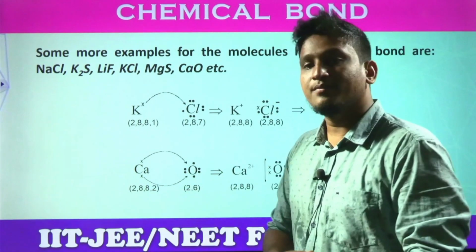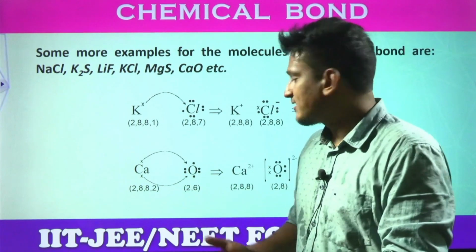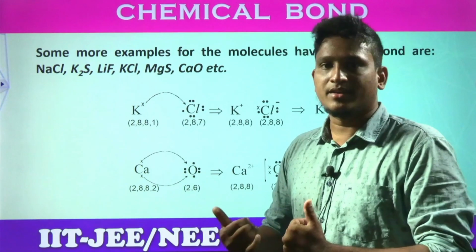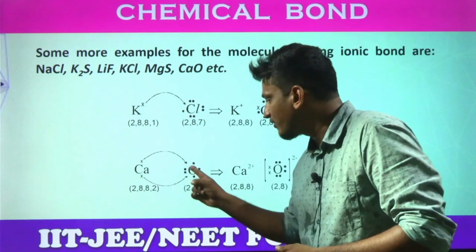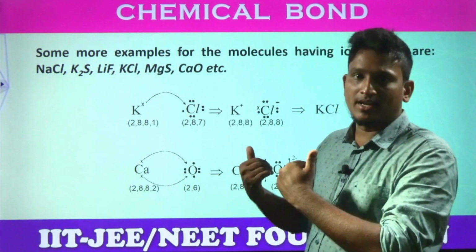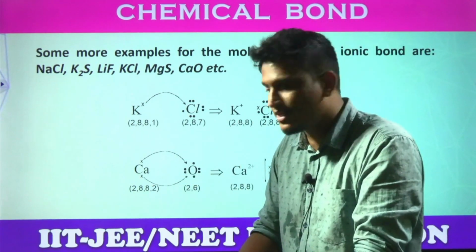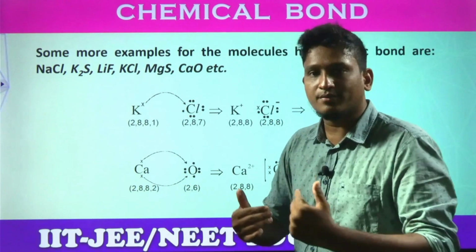And oxygen configuration is 2s2, 2p4. 6 electrons are there. It is better to gain 2 electrons, right? So the calcium is losing 2 electrons and oxygen is gaining 2 electrons. Now calcium gets octet configuration. Oxygen also gets octet configuration or not?